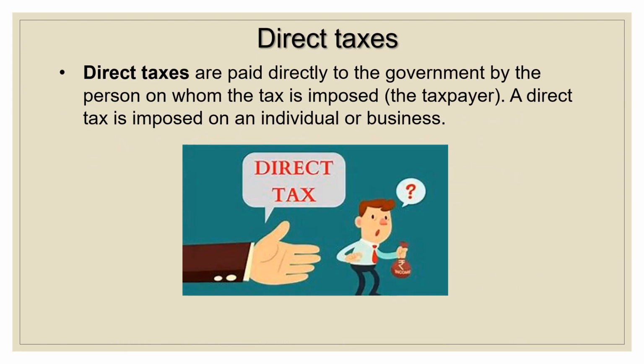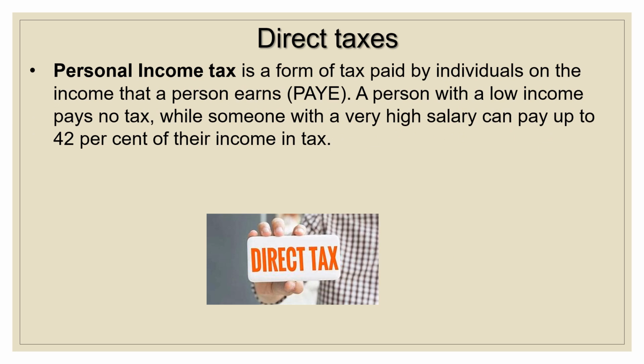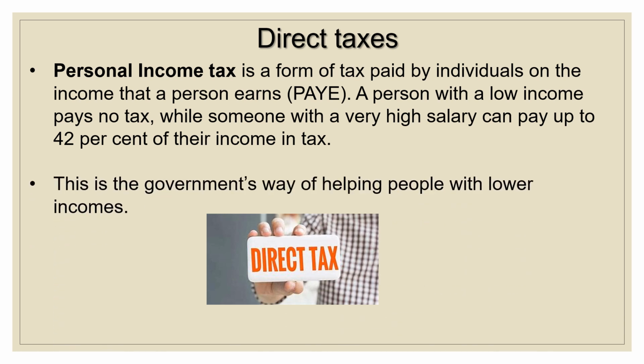Direct taxes. Direct taxes are paid directly to the government by the person on whom the tax is imposed, the taxpayer. A direct tax is imposed on an individual or business. Personal income tax is a form of tax paid by individuals on the income that a person earns. Pay as you earn, PAYE. A person with a low income pays no tax, while someone with a very high salary can pay up to 42% of their income in tax. This is the government's way of helping people with lower incomes.